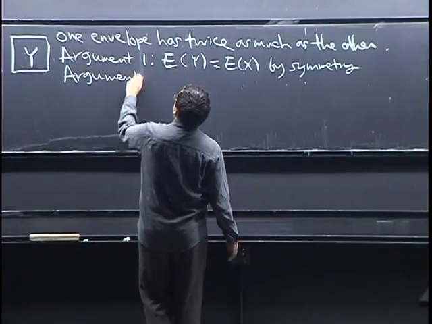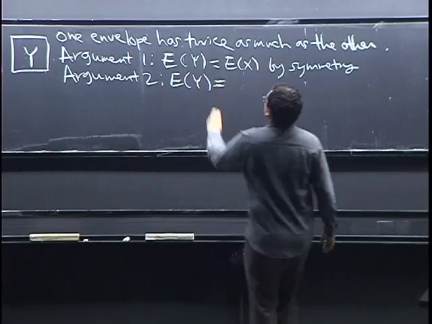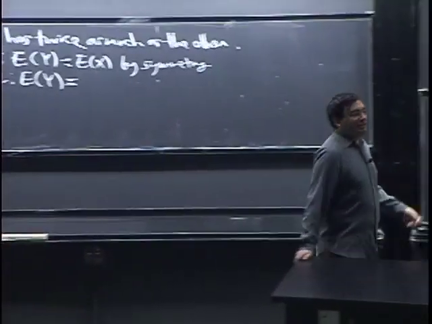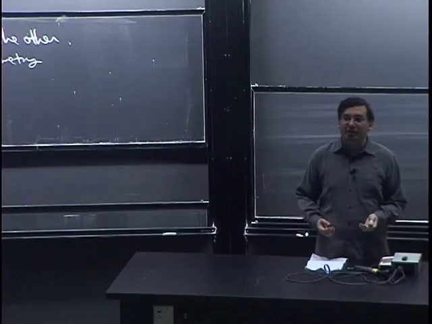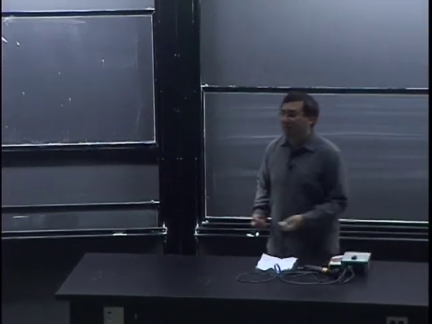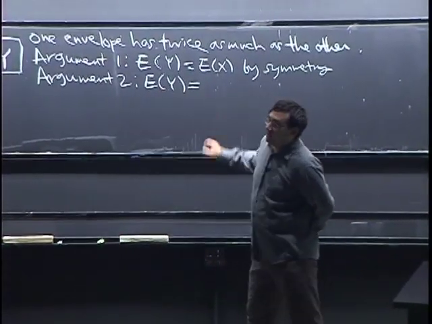Argument 2 is to condition. You say, how do we compute expectation? Well, when we had a probability we didn't know, we wanted to condition on the thing we wished we knew. So this is just the law of total probability, except the expectation version.